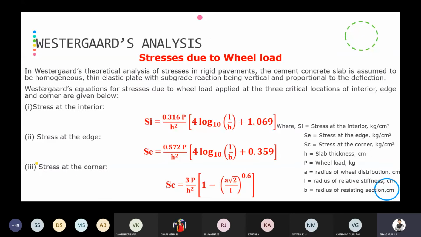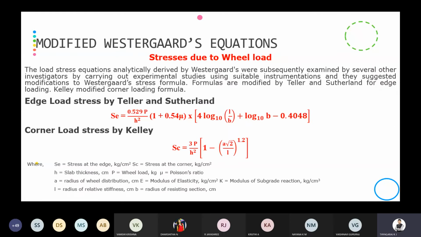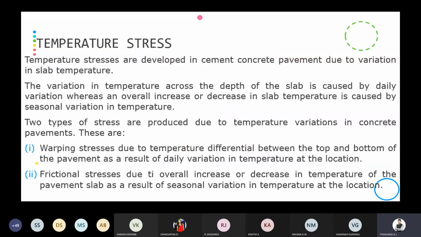Then we have discussed Westergaard's stress equations at the interior portion, edge portion, and corner portion. Then development of cracks we have discussed. Then modified stress equations by Teller and Sutherland and Kelly. Then comes the temperature stresses. In the temperature stresses we have discussed warping stress and frictional stresses.